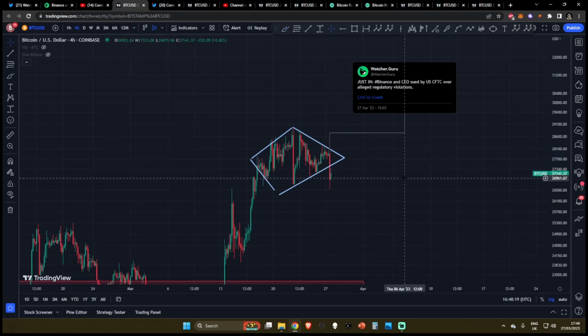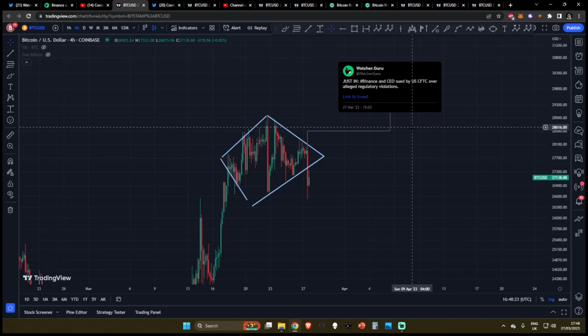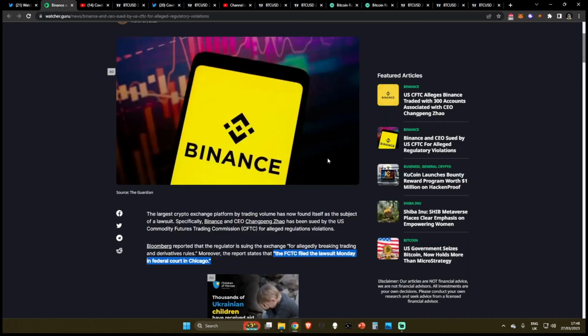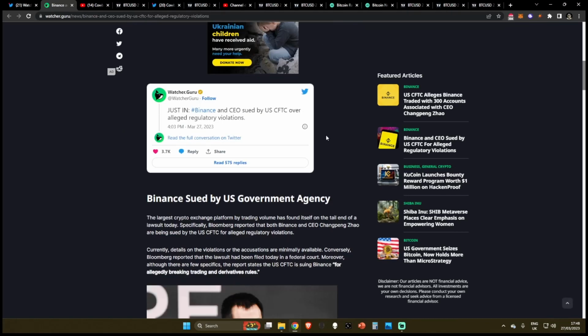Well, if we start off with the news, before diving into the TA, you can see if we overlay this tweet from Watcher Guru, it's very unambiguous as to what happened. We had this key news event and the markets flash crashed afterwards. What happened? Well, Binance and Binance's CEO, CZ, has just been sued by the US CFTC over alleged regulatory violations. If you didn't know, the CFTC is the Commodities Futures Trading Commission. They filed this lawsuit against Binance and CZ on Monday in the Federal Court of Chicago.